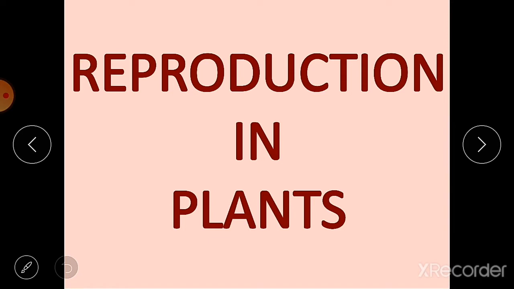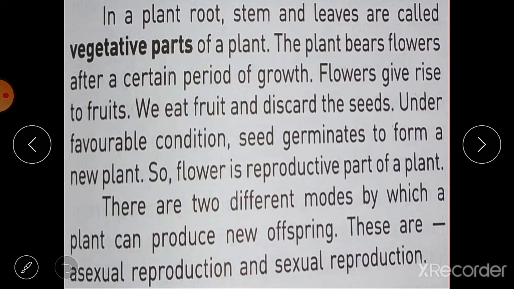Students, we know that living beings do not live forever. And for life to go on, all living organisms produce new individuals of their own kind, and this process of production of new individuals from their parent is known as reproduction. It is an important characteristic of every living organism. So let us discuss reproduction in plants.